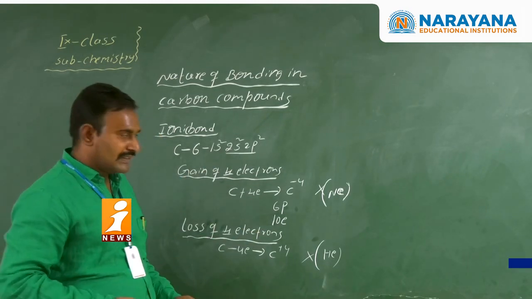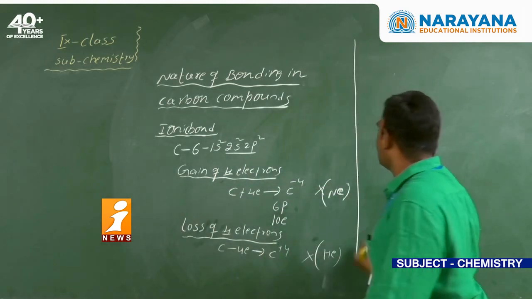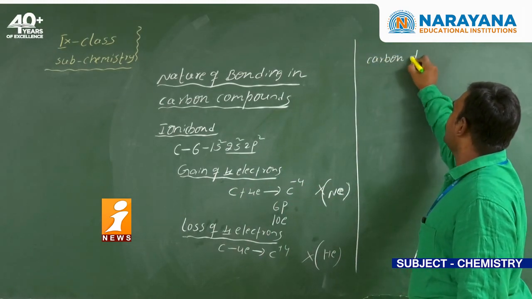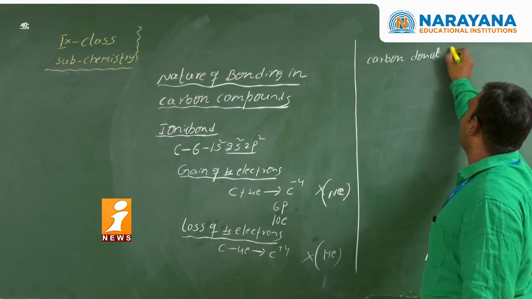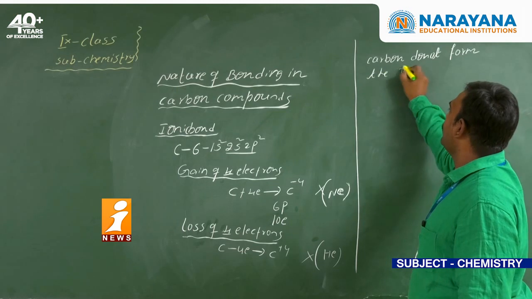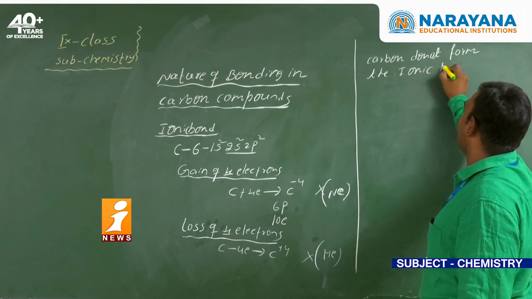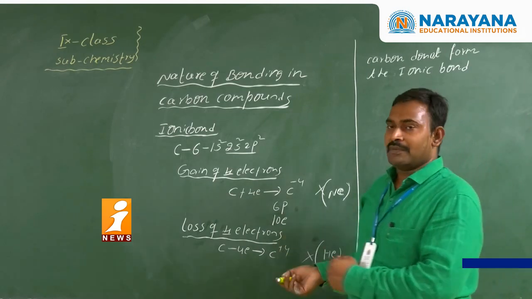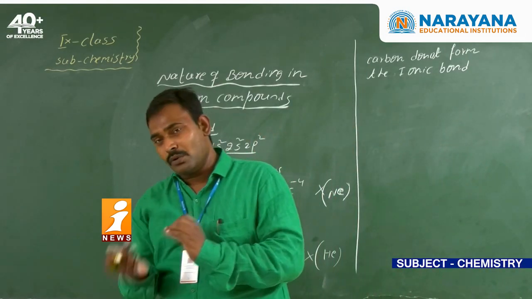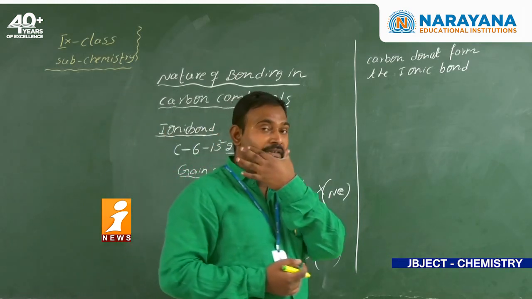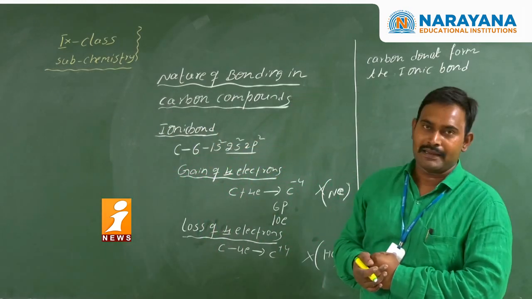So clearly we can say carbon does not form the ionic bond. So next, what is another option for us? Covalent bond. How is the covalent bond formed? By sharing of electrons between 2 or more atoms.